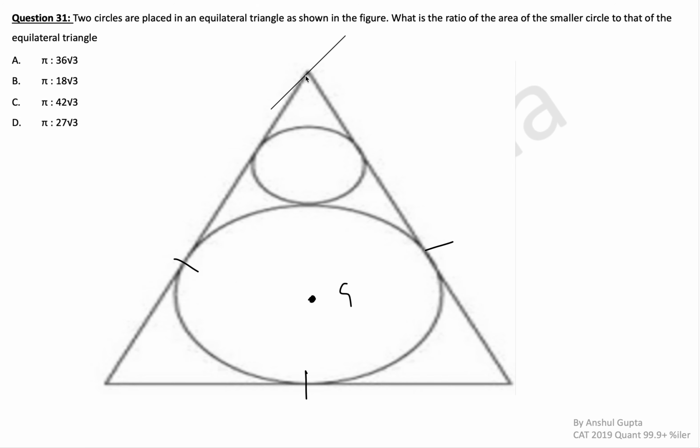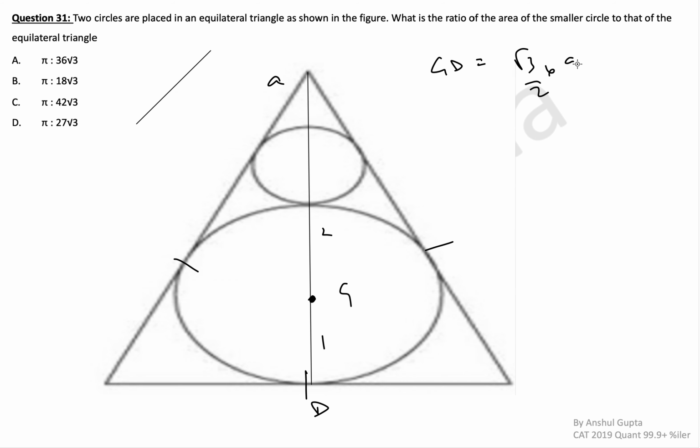If you draw this line passing through the centroid, what do we know? The centroid divides the median in the ratio 2:1. That means if the side length is a, what is GD now? GD is the radius of the bigger circle and is equal to root 3 by 2 multiplied by a into 1 by 3. What is the diameter of this bigger circle? The diameter becomes twice this.